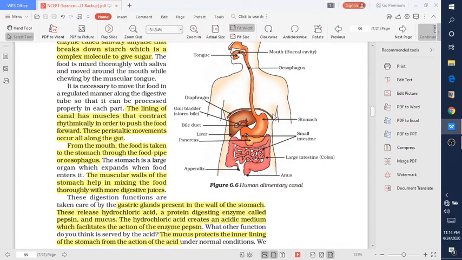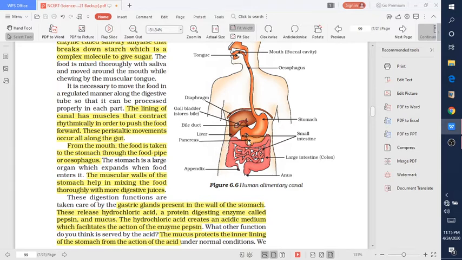The stomach is J-shaped, and it releases mucus, hydrochloric acid, and also pepsin. Then this stomach opens into the small intestine. The small intestine also releases various types of intestinal juices, and has a connection with the liver and pancreas.